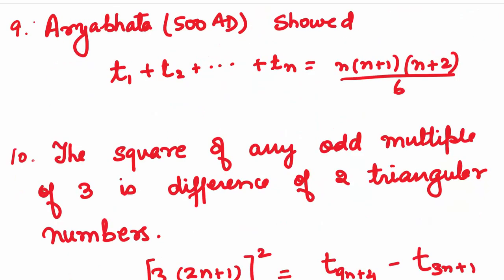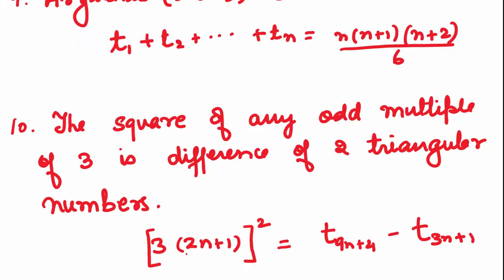Aryabhata showed that t1 plus t2 and so on plus tn, that is the sum of triangular numbers, is nothing but n into n plus 1 into n plus 2 upon 6. The square of any odd multiple of 3 is difference of two triangular numbers. So 3 times 2n plus 1 whole square is equal to t 9n plus 4 minus t 3n plus 1.